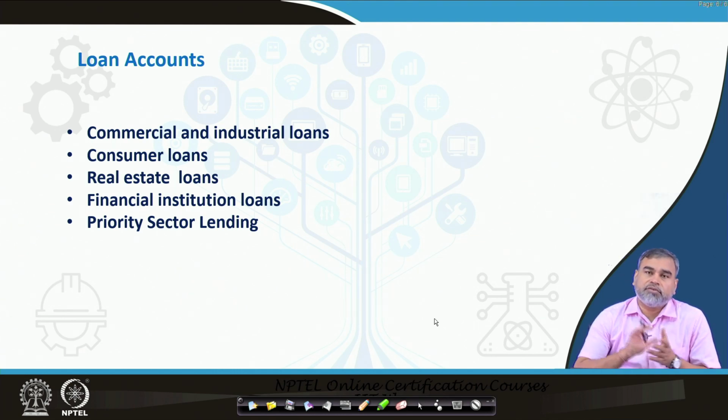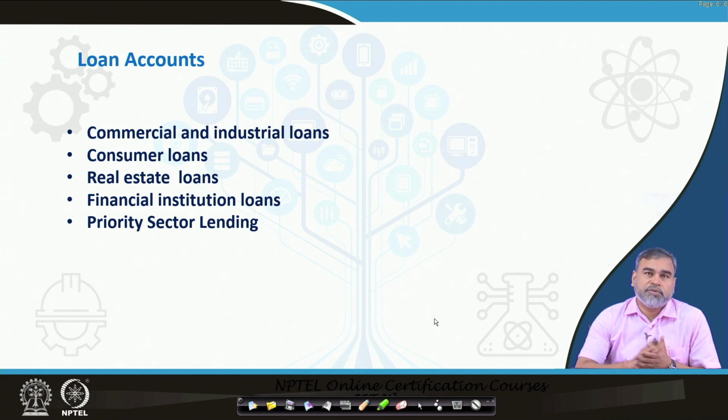These are the major types of loans the banks have, and they are considered assets because banks generate revenue through these loans, as they extract certain interest payments for that.